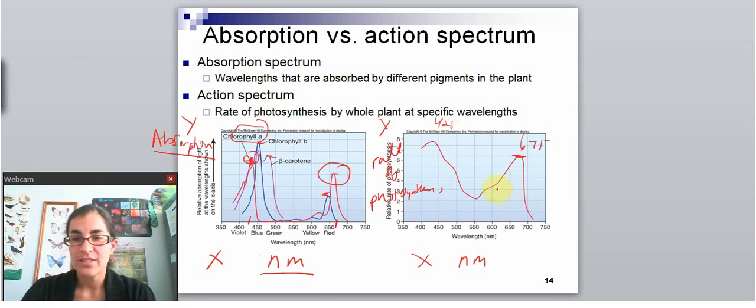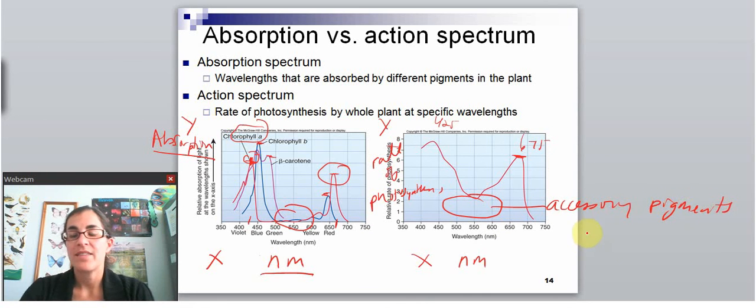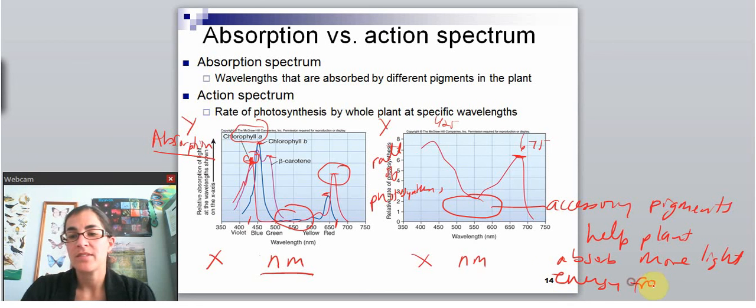However, notice that I still have photosynthesis in these other places that chlorophyll does not absorb wavelength very well, and that's because of the accessory pigments. So accessory pigments are really important because they help the plant absorb all of the light energy from white light, because that's what comes from the sun.